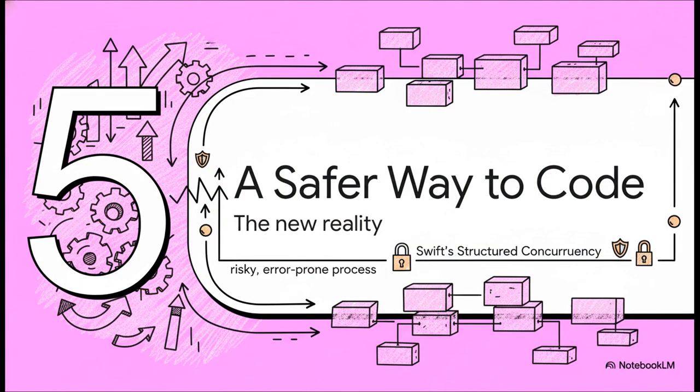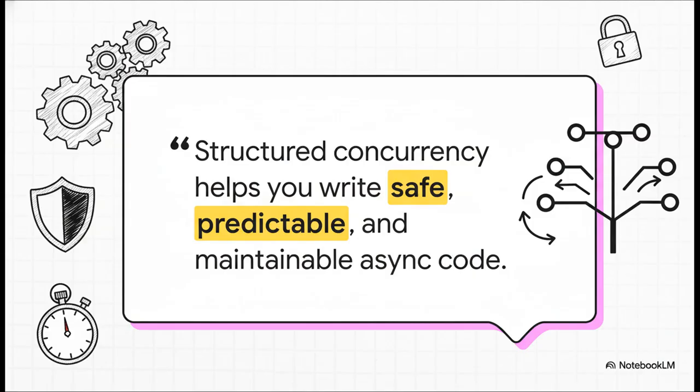What this all adds up to is a really fundamental shift in how we write our asynchronous code. It takes something that used to be risky and error-prone and turns it into a process that's safe, predictable, and reliable. So here's the bottom line. This is the main takeaway. Structured concurrency helps you write safe, predictable, and maintainable async code. It isn't just another cool feature. It's a core concept. If you're a modern iOS developer, this is something you've absolutely got to master.